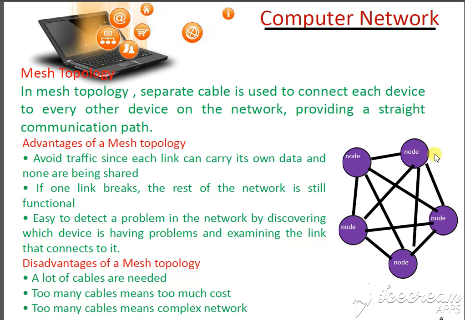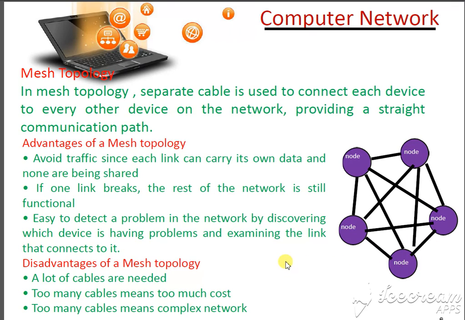Mesh topology is like a ring, but there are internal connections. Draw this diagram very properly in your answer script also. The nodes are internally connected with each other. This line will connect, this line will connect, all the lines will connect with all the nodes. So there are the interconnections as well as the circular outer connection, and in any way they can send data and information.